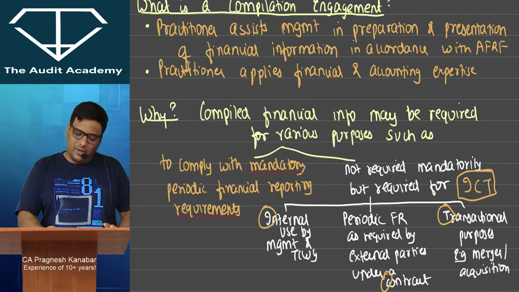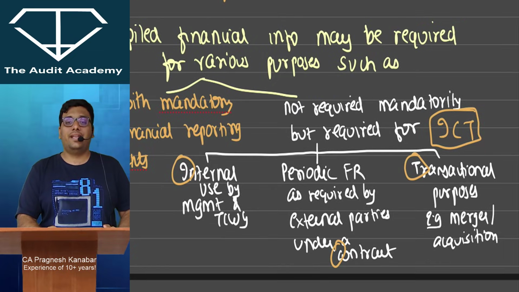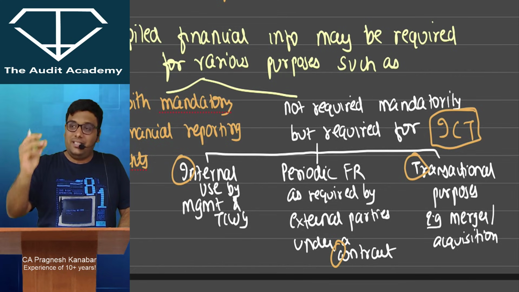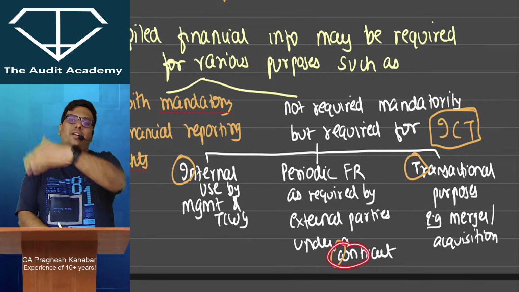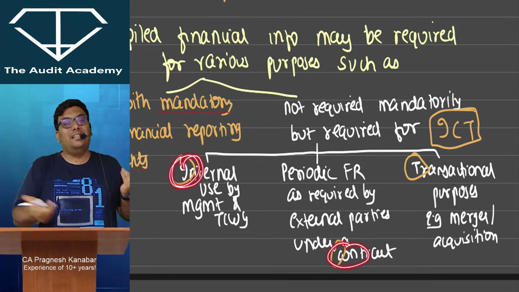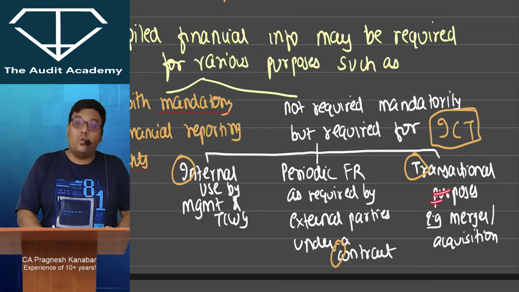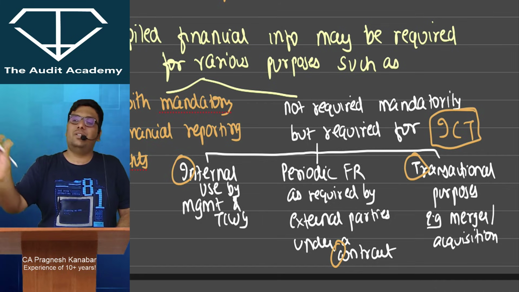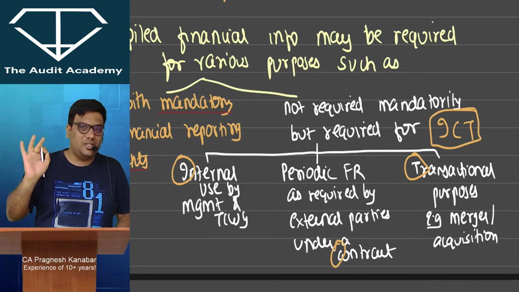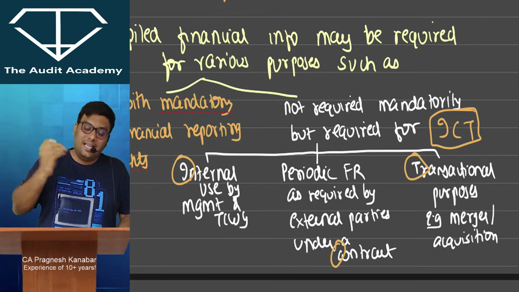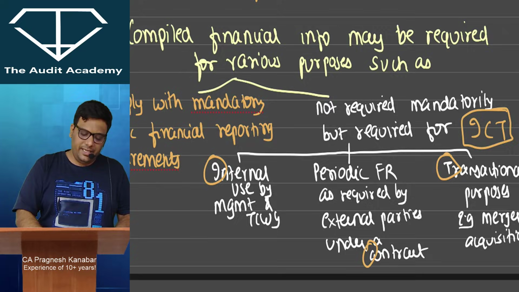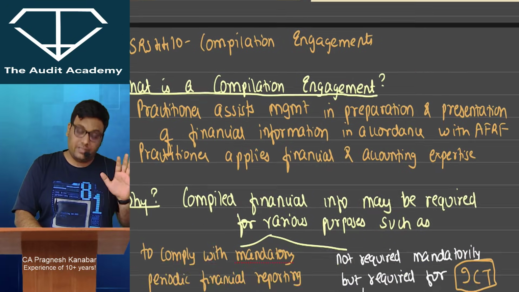Okay, but voluntarily also they may appoint, where they don't want to file this financial information somewhere, they just want to prepare it because they have a contract with someone and they need to report it to them. Or they just want it for their internal use, or for some transactional purpose like merger, business acquisition, combination, something is happening, and in that some financial information needs to be prepared. So if you are being engaged to prepare the financial information, then please remember you apply SRS 4410,